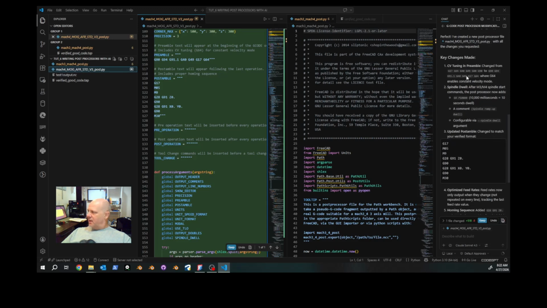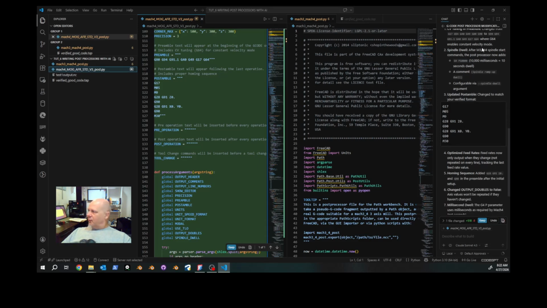It went in and told me that it added the G64, is that right? G64, where G64 enables constant velocity mode. Perfect. Spindle dwell, 10,000 milliseconds, yes. In Mach 4, if you did 10.0, Mach 4 throws the code. So 10 seconds is 10,000.